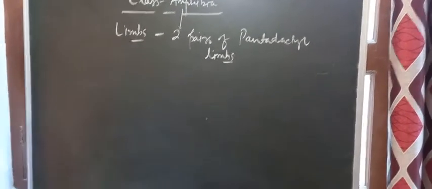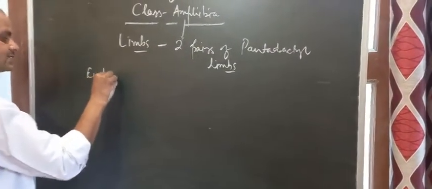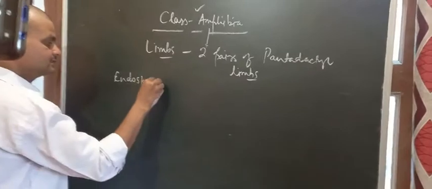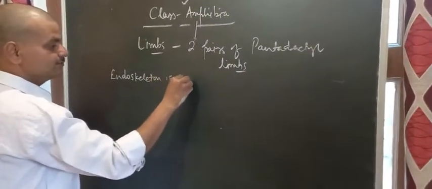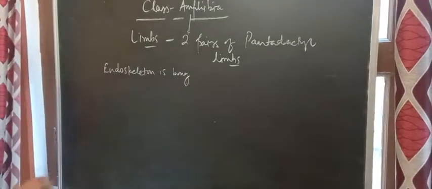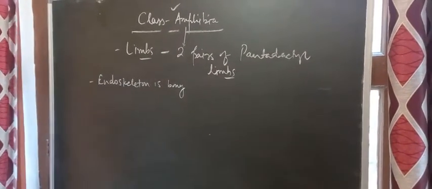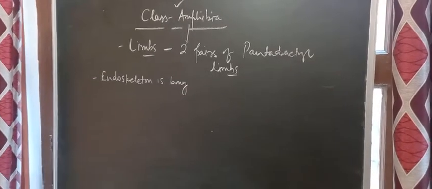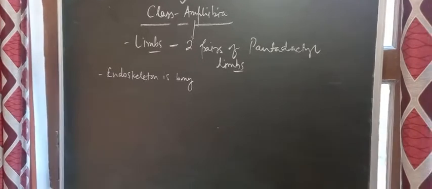The endoskeleton is mainly bony. Bony endoskeleton is found in these organisms. Right. Along with this, they have vertebrae.